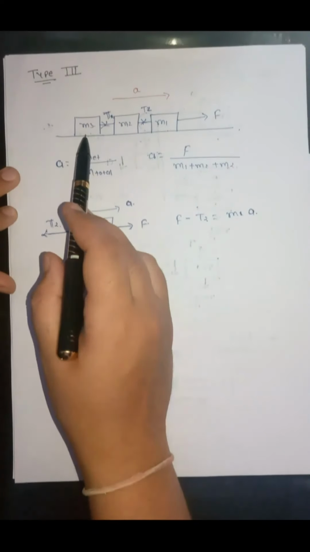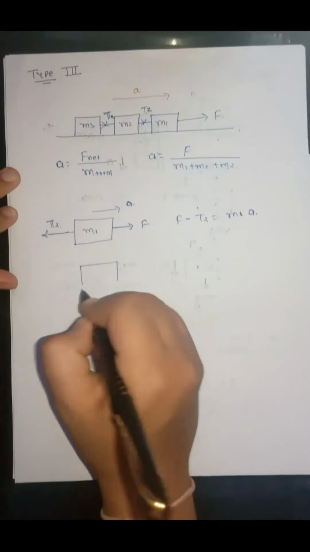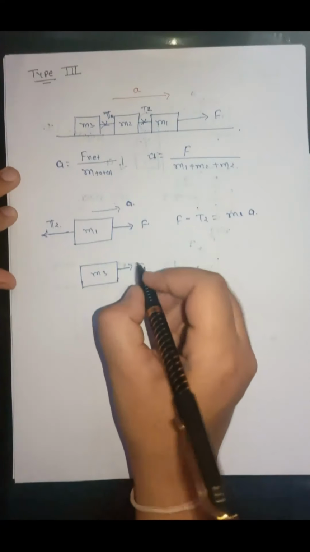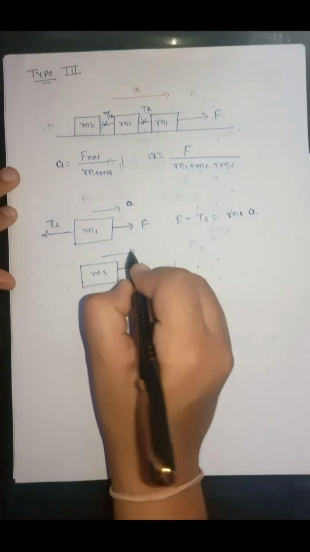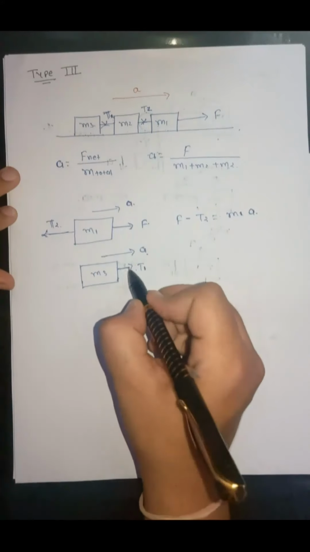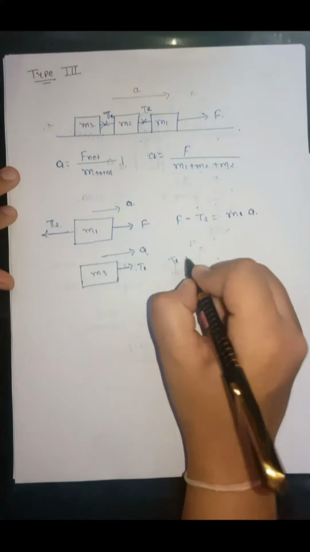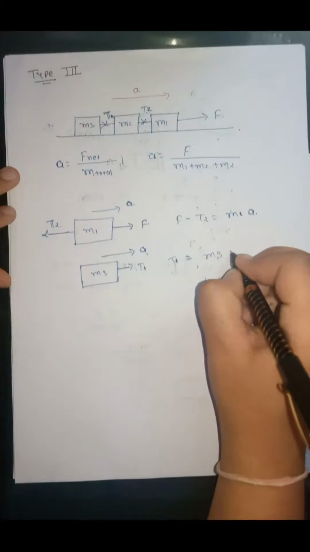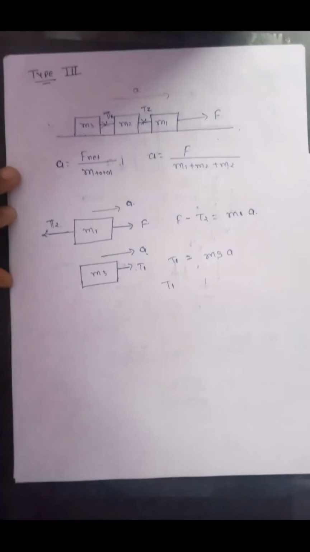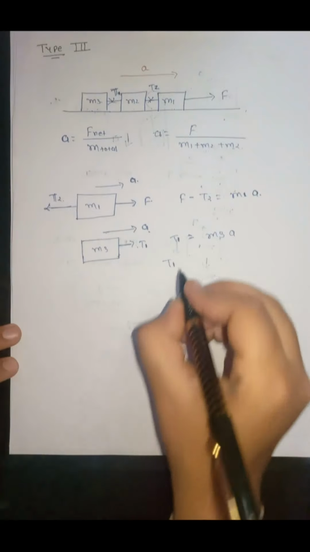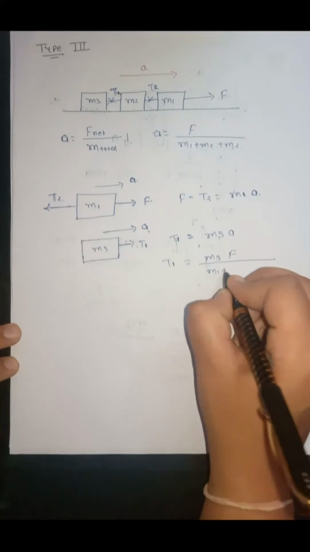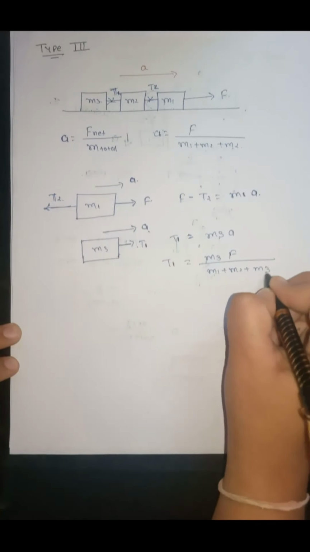Now drawing the free body diagram for m3, there is only one force acting on this, that is the tension force T1, and under the action of this force, this block is moving in the right direction with acceleration A. So T1 will be equal to m3A, which will be m3 into F upon m1 plus m2 plus m3.